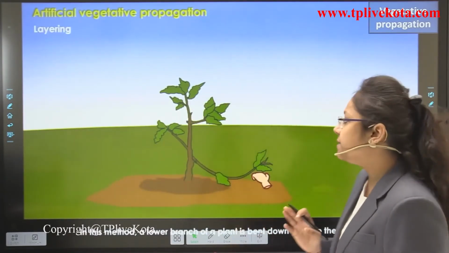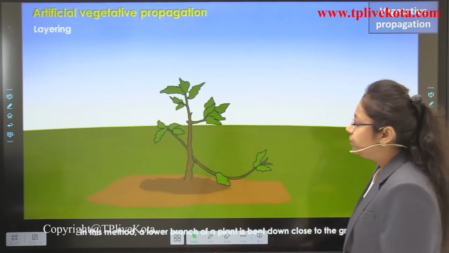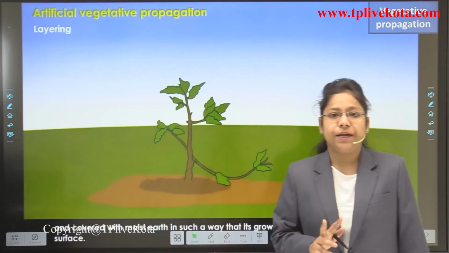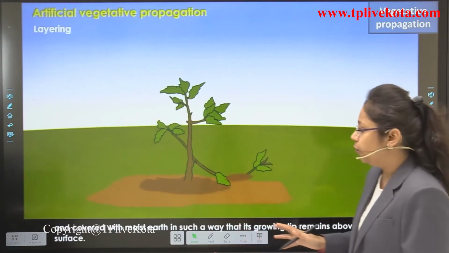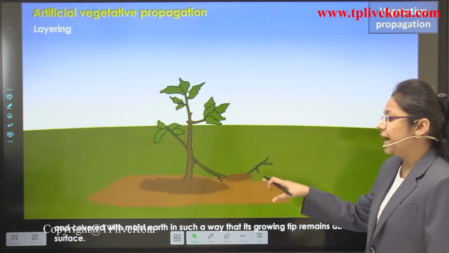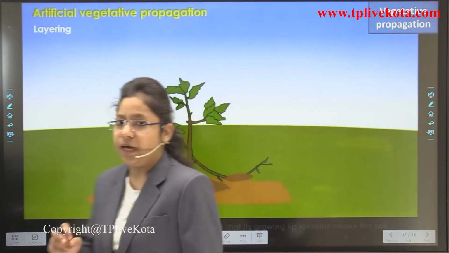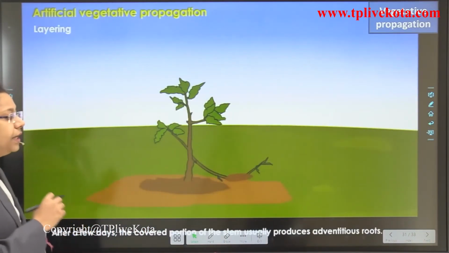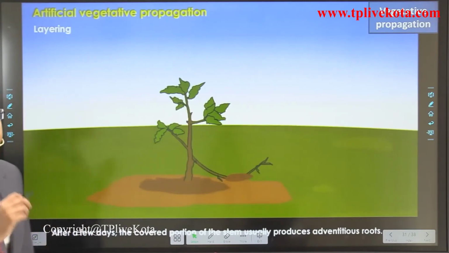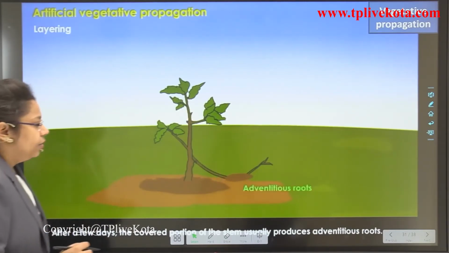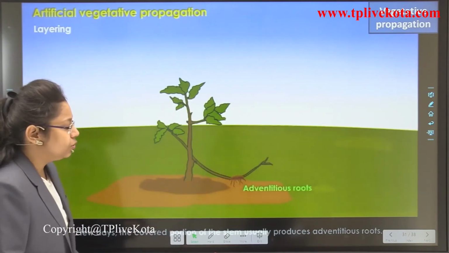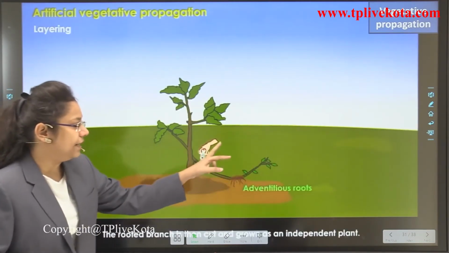So first one is layering. In layering, what do we do? We do it by two methods, mound layering and air layering. We put the branch beneath the soil, and after some time you see that it is growing up and develops adventitious roots over it. After developing the adventitious roots, you can see that a new plant is getting developed.